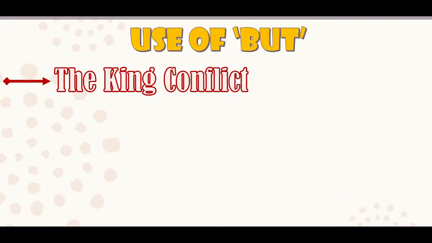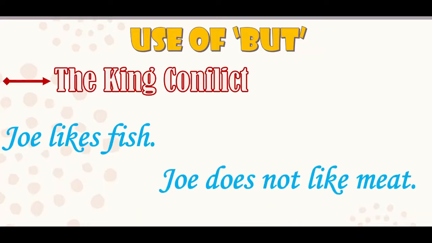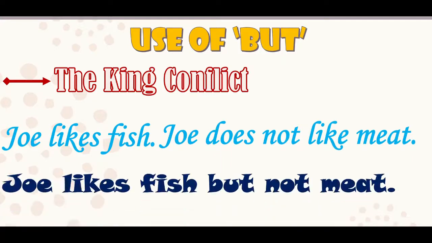Because it always connects the sentences which have different ideas, which have conflict in them. Joe likes fish. Joe does not like meat. Now, the first sentence is telling us that Joe likes something, while the other sentence is mentioning that Joe does not like a certain thing, right? So, both sentences have conflict in them, right? So, that is why we use but. Joe likes fish but not meat.